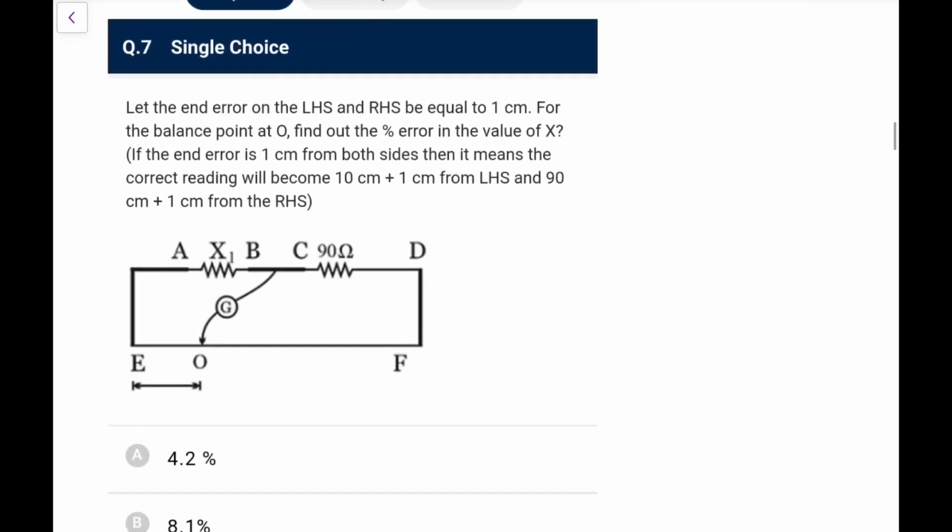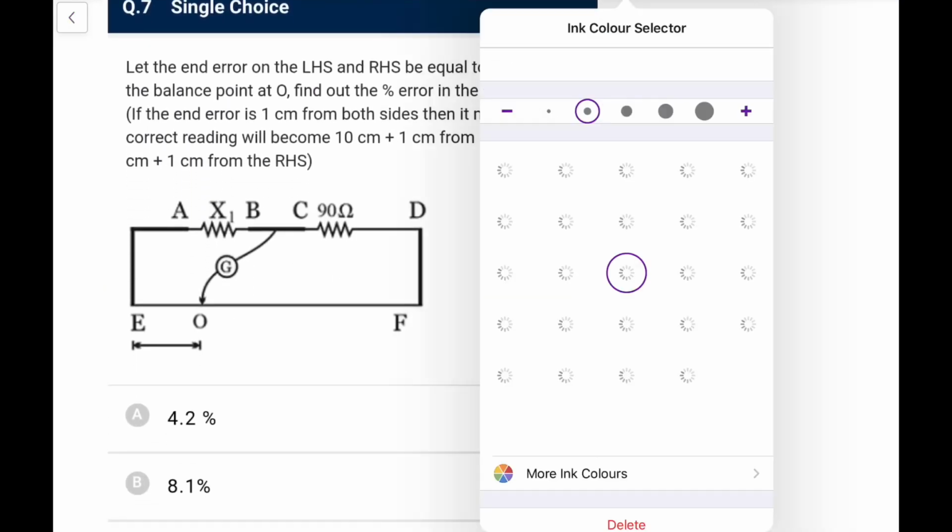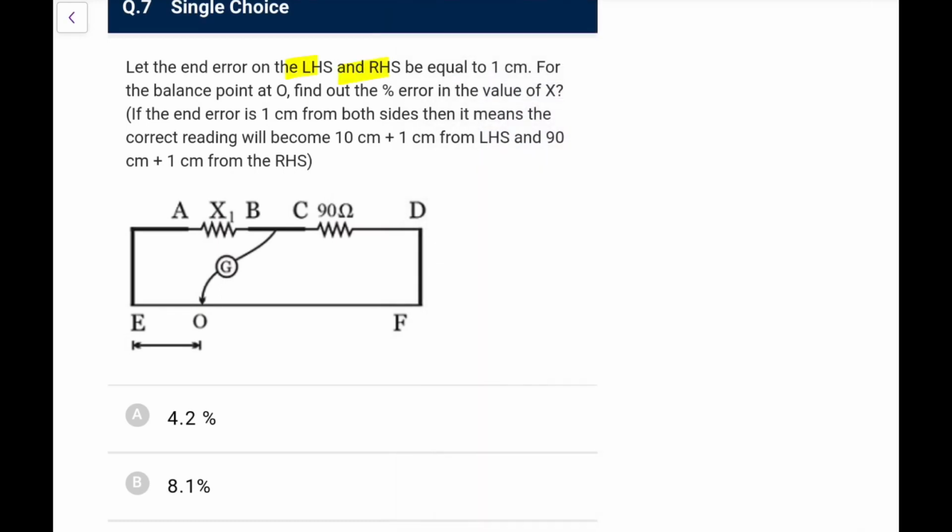Next, let the end correction or the end error, whatever you call it, on the LHS and RHS be equal to 1 centimeter. For the balance point at O, find out the percentage error in the value of x. If the end error is 1 centimeter from both ends, then the correct reading will become 10 plus 1 from LHS and 90 plus 1 from the RHS. Here I am not given any value, so it would be 10, I suppose. So as per the question, this x by 90 would be, length 1 will become 10 plus 1, the other will become 90 plus 1. Directly you can go for it in this case.